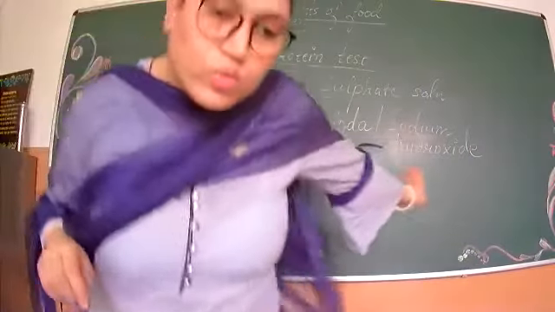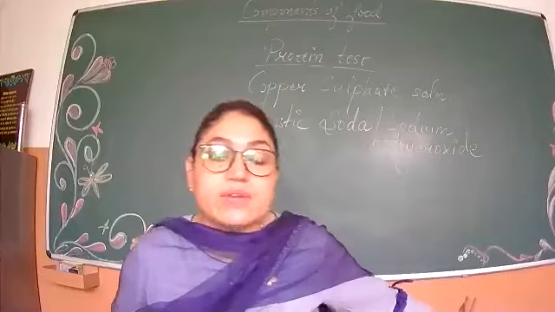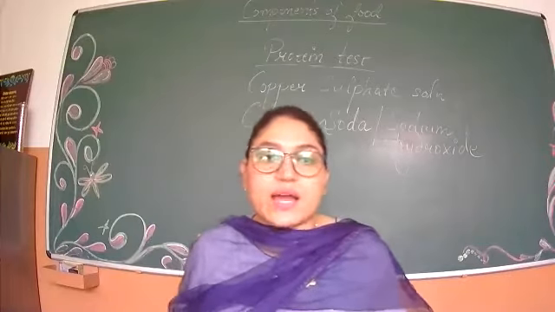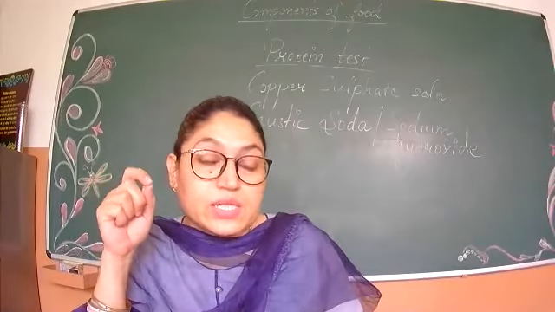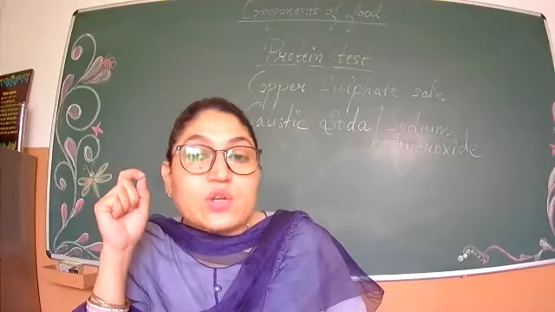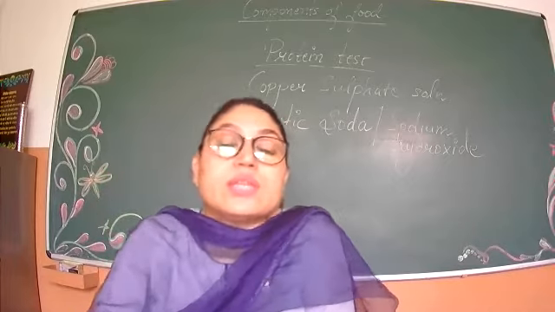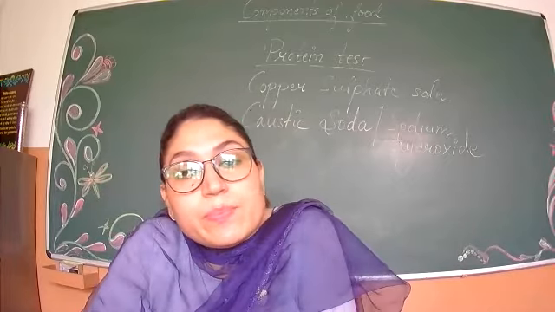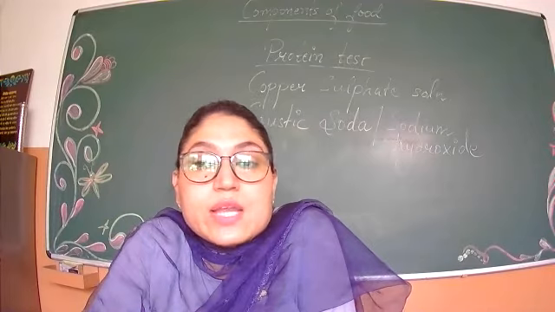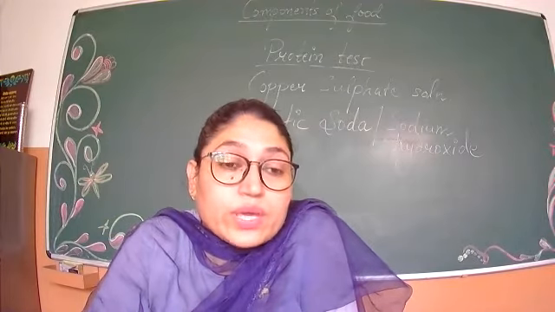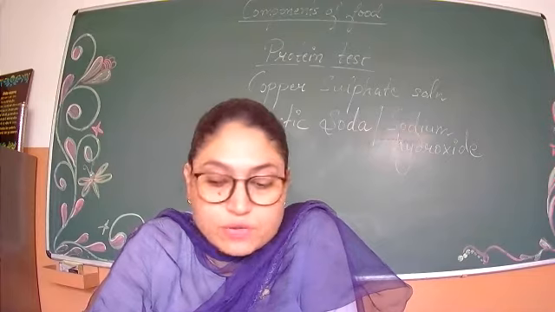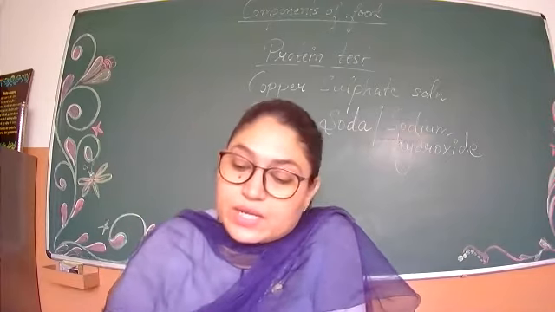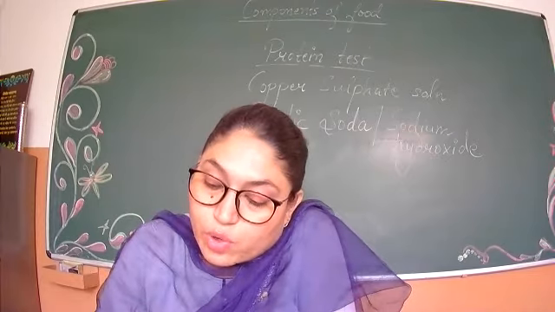Okay, no need to remember sodium hydroxide. Only what is given in your book, that you should know. So for the protein test, we require two chemicals, copper sulfate and caustic soda. These chemicals are mostly present in the laboratories in powdered form, and we have to make a solution of this. So how I have made it is written here, in the second box.